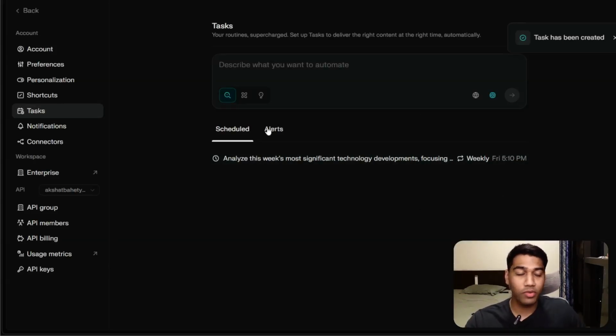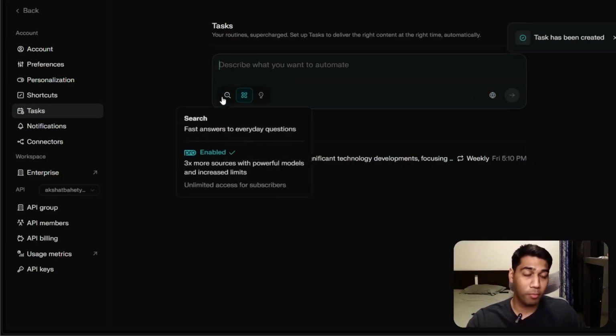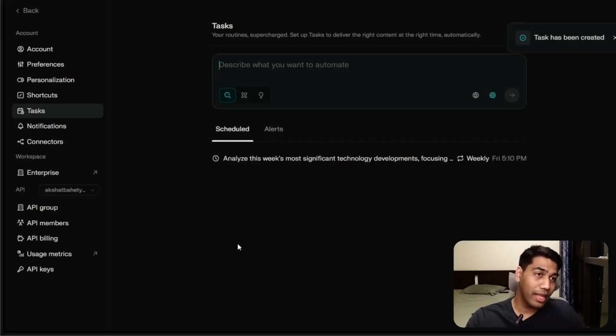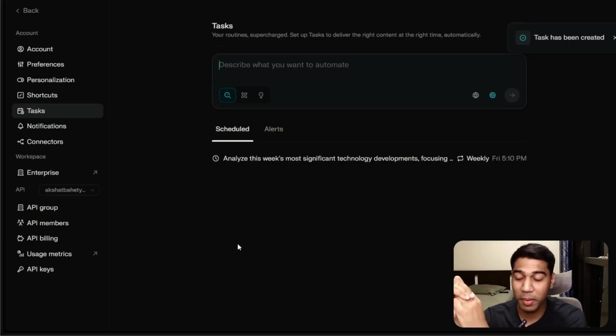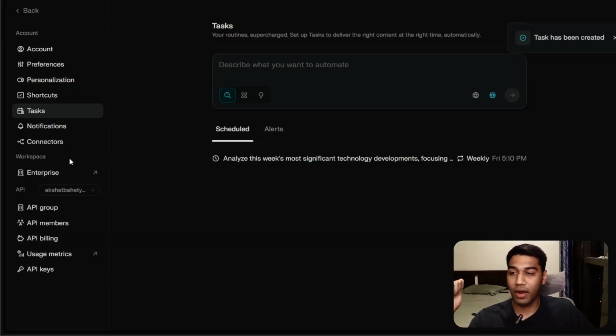You can do this for alerts, you can do this for pricing. You can also ask it to run something if you wanted to send out a report every week. It's pretty cool and it gets you a notification on your mobile, which is where I mostly use Perplexity, on the home screen.